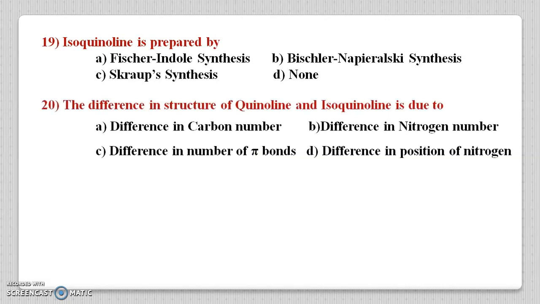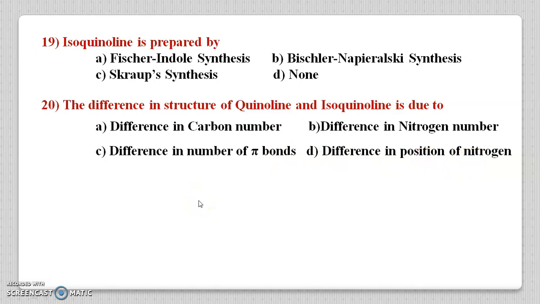In the next question, the difference in structure of quinoline and isoquinoline is due to: A difference in carbon number, B difference in nitrogen number, C difference in number of pi bonds, and D difference in position of nitrogen.